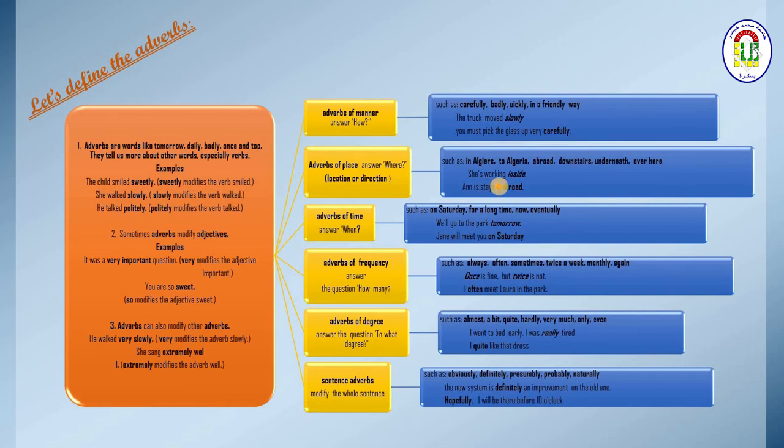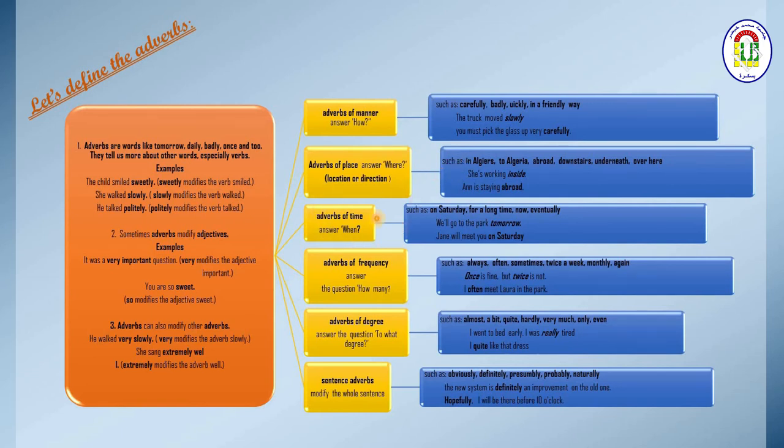She's working inside. Where? Inside. Anne is staying abroad. Where? Abroad. Not in the country, inside the country. She is abroad. So these are normally adverbs of place, adverb phrases of place, or place adverbs. So we can call them like this.